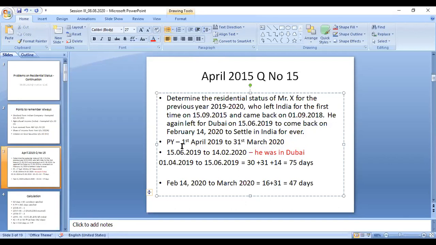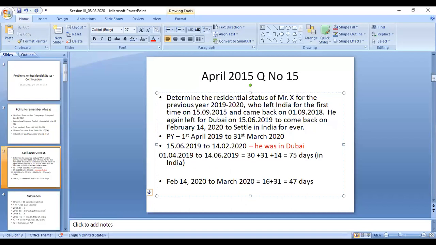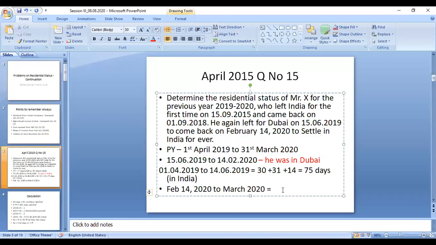Right. So now we can understand that in the previous year, it started with 1st April 2019 up to 14/6/2019, up to these days he was in India. So this one is understood. Next one, he returned back, came back on February 14, right? That means February 14 to March 31st. February in 2020 is 29 days. Now we can calculate the number of days.